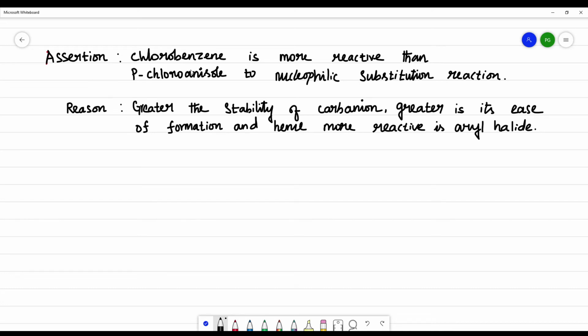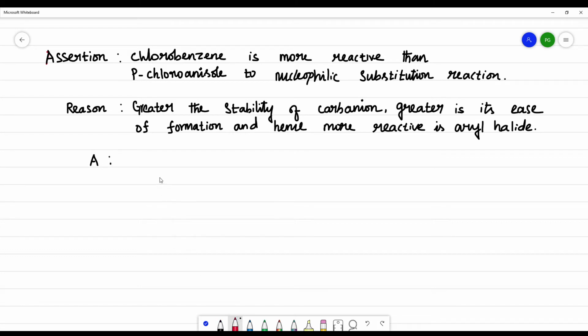Assertion: chlorobenzene is more reactive than parachloroanisole to nucleophilic substitution reaction, and the reason given is, greater the stability of carbanion, greater is its ease of formation, and hence more reactive is aryl halide. So let us see the assertion first.